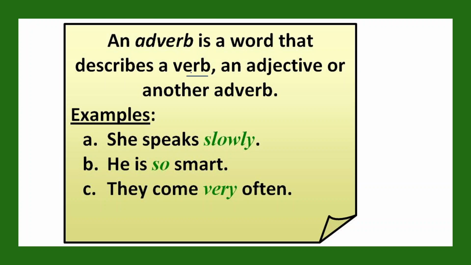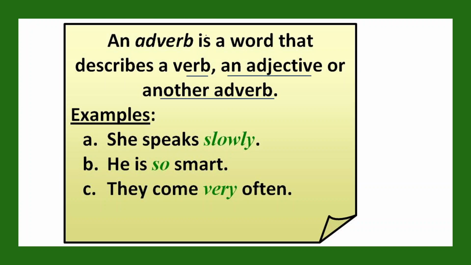An adverb not only describes a verb, but it also modifies an adjective and also sometimes another adverb in the sentence, right? So this is the correct definition of adverb. So what is an adverb, children? An adverb describes or modifies a verb, an adjective, and also sometimes another adverb in a sentence.